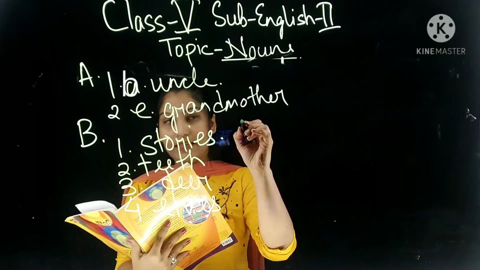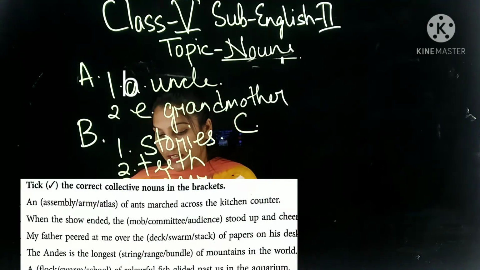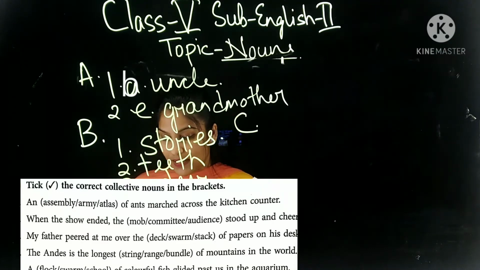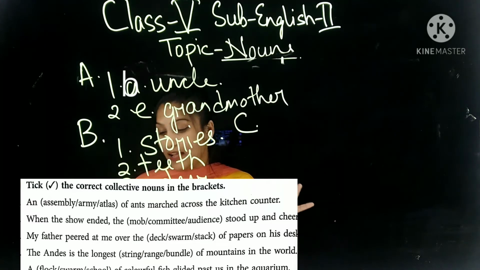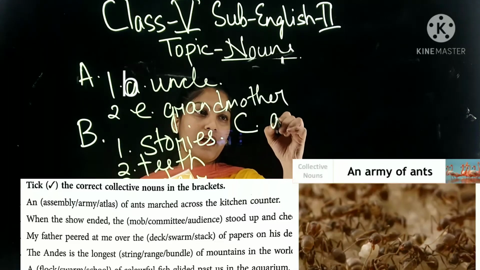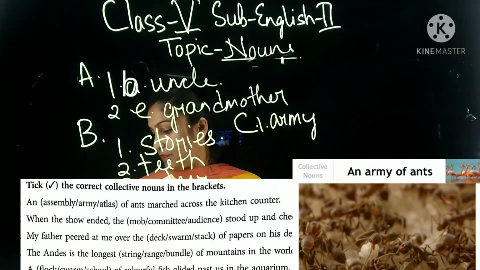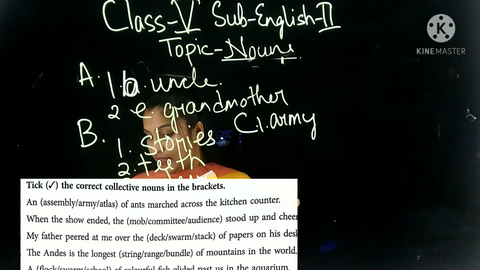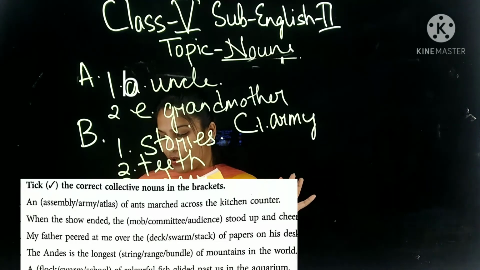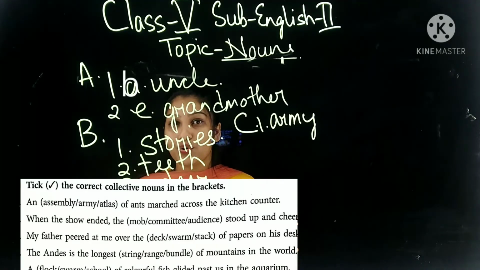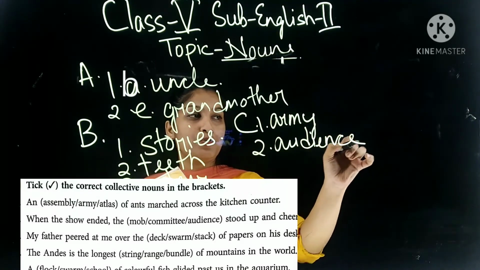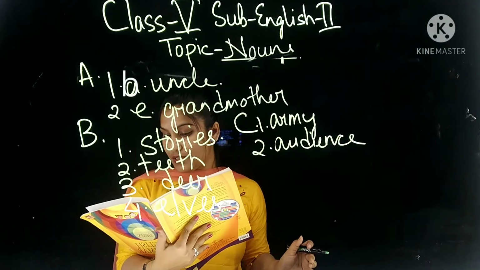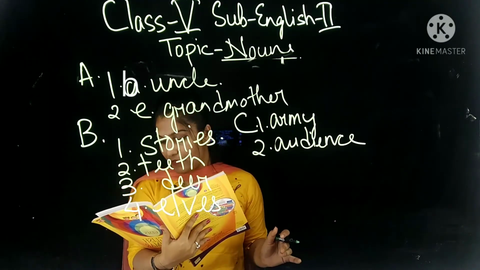Now question number C. See what you will do. You have to tick the correct collective nouns in the brackets. So these are collective nouns. You have to tick the correct one. Dash of ants: assembly, army, atlas. For a group of ants, what do you use? Army of ants. Okay. The first one will be army. Next, when the show ended, the dash stood up and cheered. There is a show, so who are watching the show? The audience, right? So it will be audience. Same way 3, 4, 5. This is your homework.